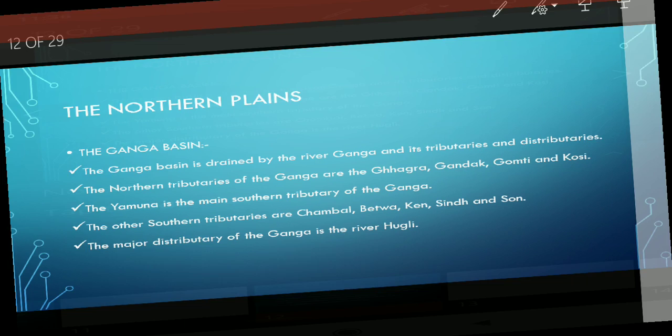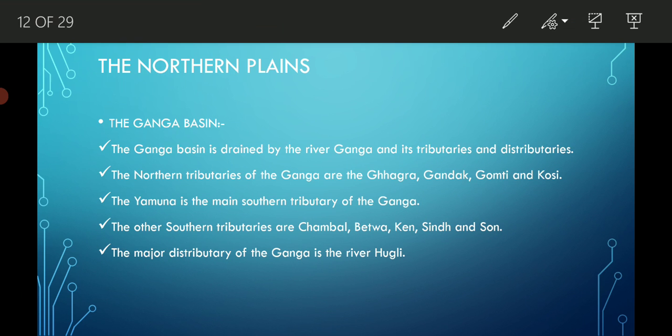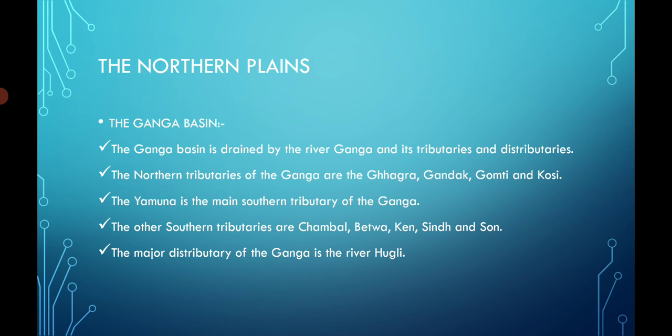Let's talk about the Ganga Basin. The Ganga Basin is drained by the main river Ganga and its tributaries and many distributaries. The northern tributaries of Ganga are Ghagra, Gandak, Gomti, Kosi. Yamuna is the main southern tributary of Ganga.